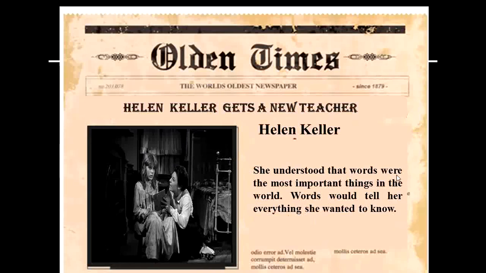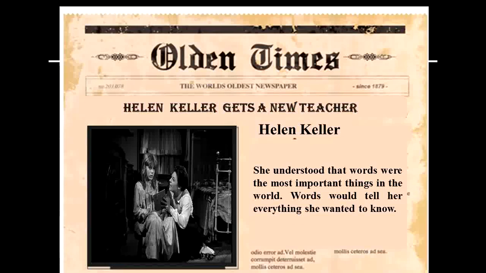She understood that words were the most important things in the world. Words would tell her everything she wanted to know. Initially, Helen had no clue as to what Miss Sullivan was trying to spell on her fingers. She used to just copy her teacher. But after many days, Helen could master the deaf-blind finger alphabet. She then realized that words were the most important things in the world because learning words would make her understand her surroundings. So far, her world was dark. She had no knowledge about the things around her.